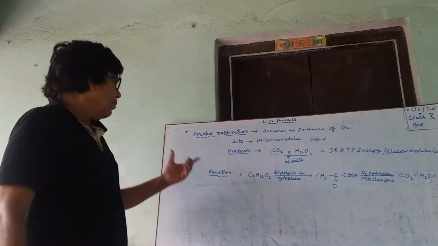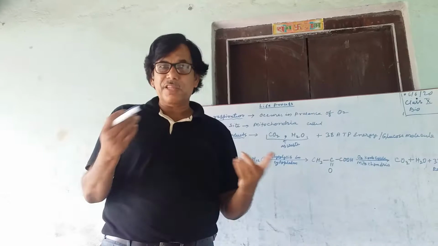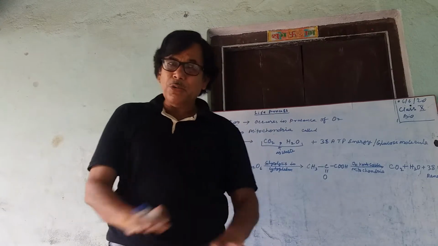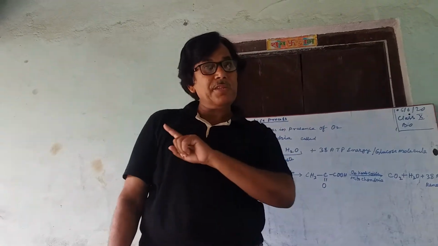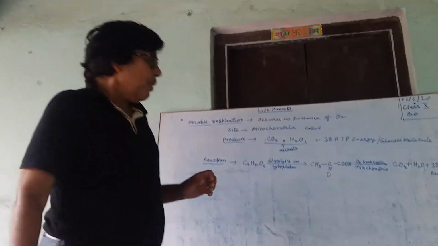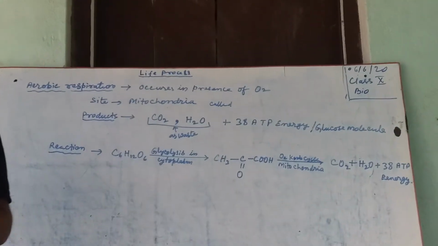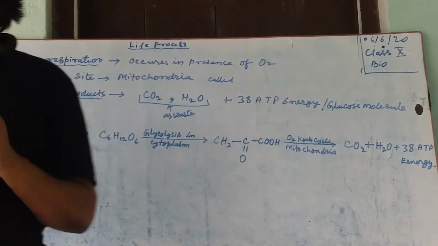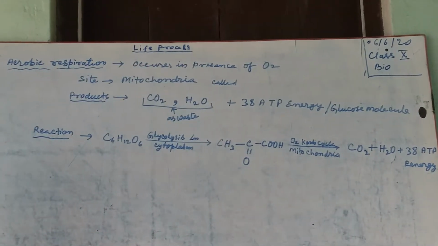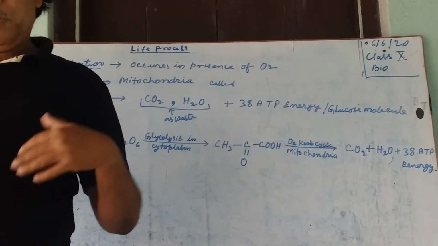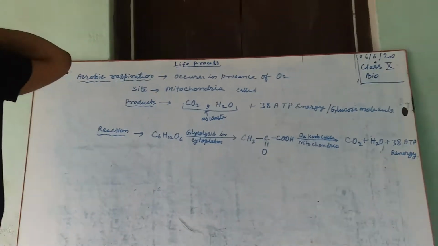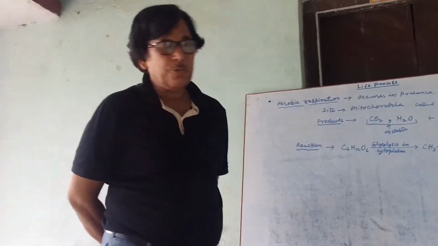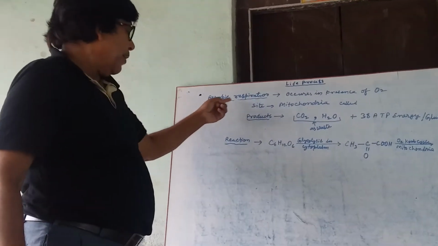Now, aerobic respiration, I have already discussed that this type of respiration occurs in the presence of oxygen. Without oxygen, the respiration that takes place is anaerobic respiration. In human beings, both types of respiration occur. Mainly, aerobic respiration occurs in human beings, but in some cases, like hard work or athletic games, anaerobic respiration also occurs. Now we are describing aerobic respiration.